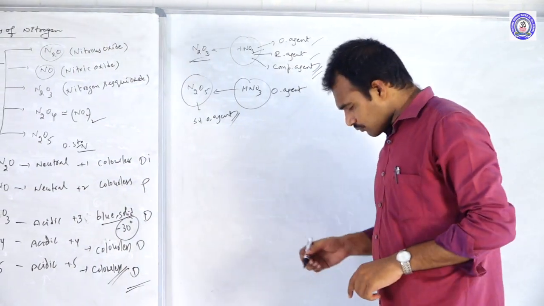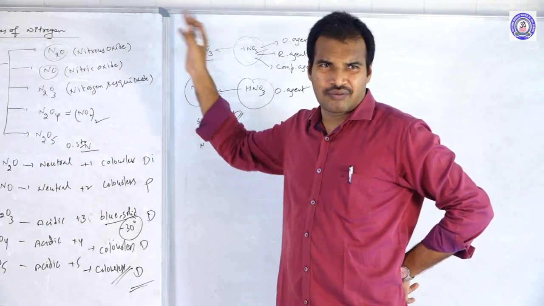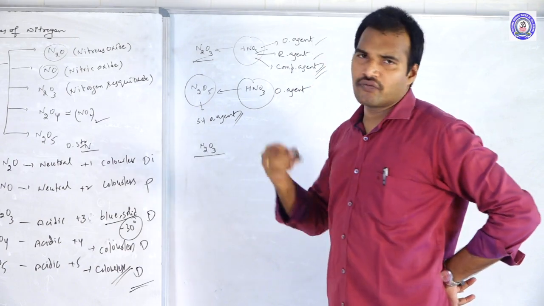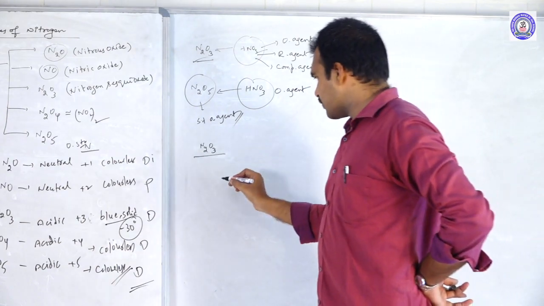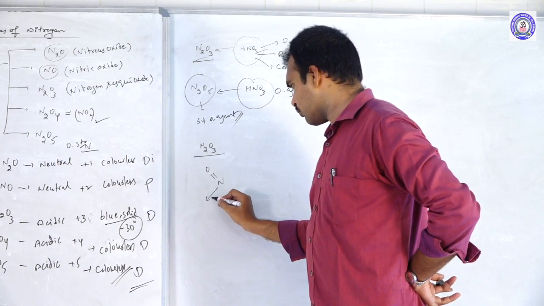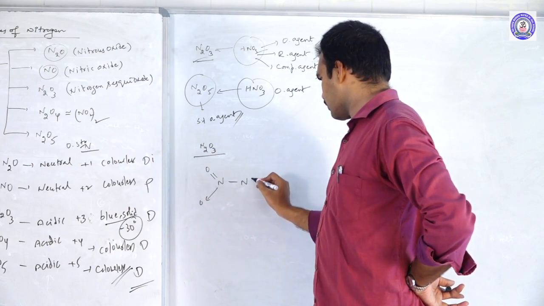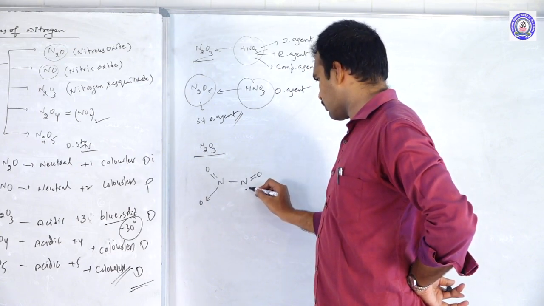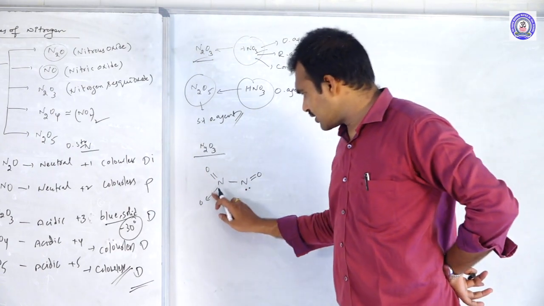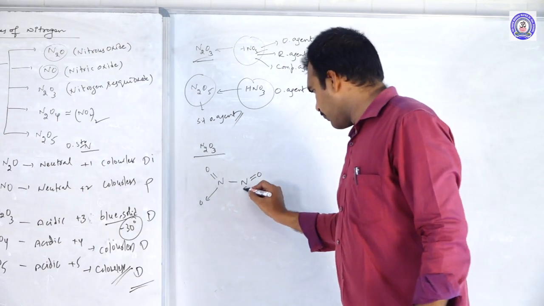Let us see. I am not discussing the first one, that is just normal. So I am starting with N2O3, N2O4 and N2O5 structures. If you take the N2O3 structure, this is the structure of N2O3. So here one nitrogen is tetravalent, this one is trivalent and has a lone pair of electrons.